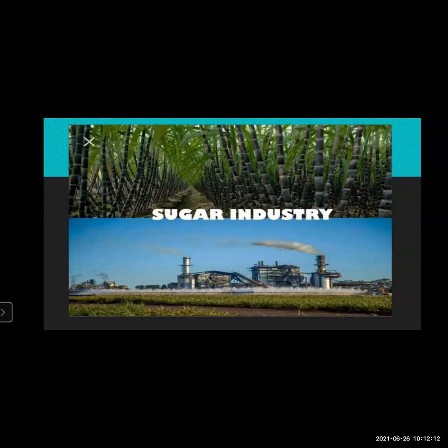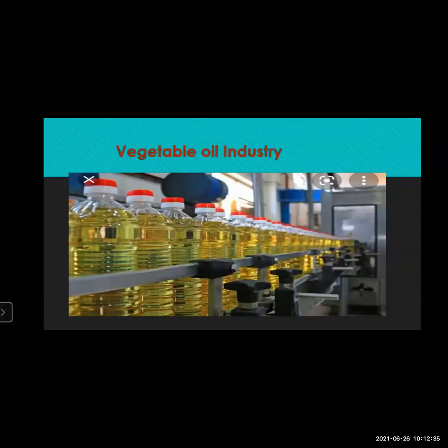Now, from where this sugarcane is obtained? Sugarcane is obtained from which area we'll see. It is produced in Punjab, Maharashtra, UP, Andhra Pradesh, Bihar, Gujarat, and Haryana. So these are the plain areas where this sugarcane is produced or it's grown. We'll move to the next type of industry, that is the vegetable oil industry.